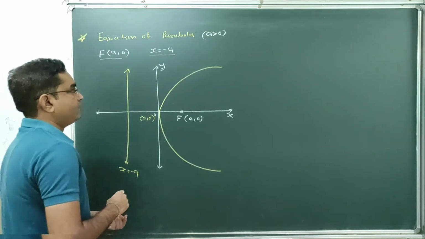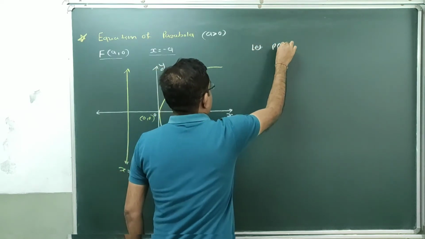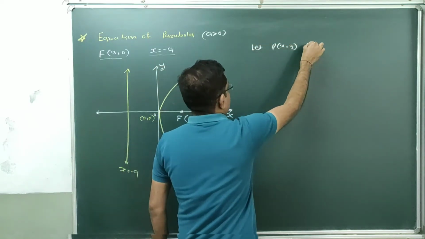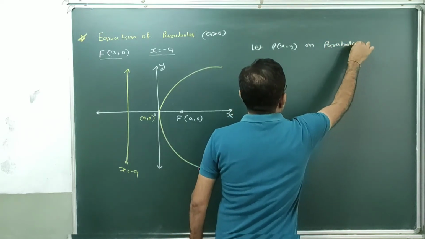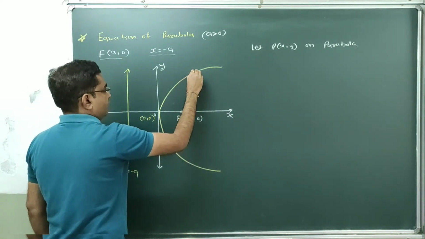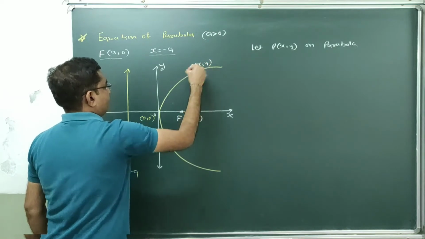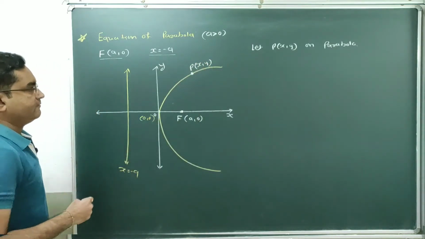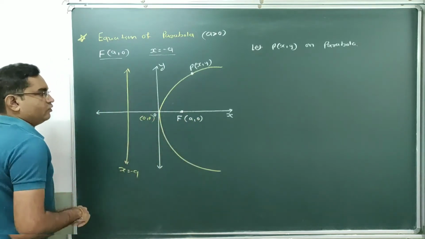So to find the equation of parabola, let's assume one general point P(x, y) on parabola. We have to assume one general point. Suppose this is one general point P whose coordinates are (x, y), which lies on given parabola with focus (a, 0) and directrix x equal to minus a.